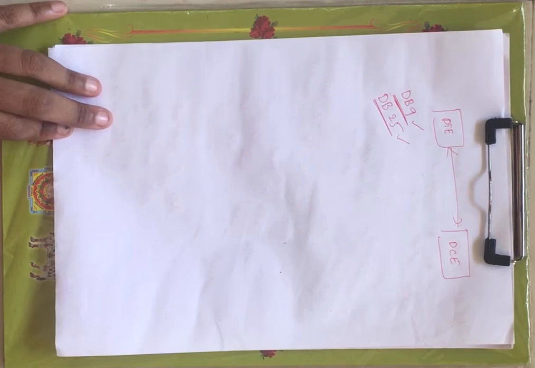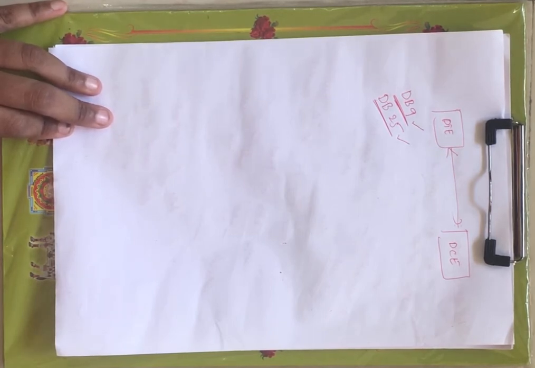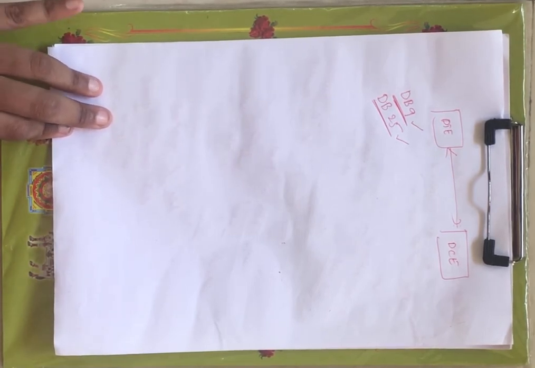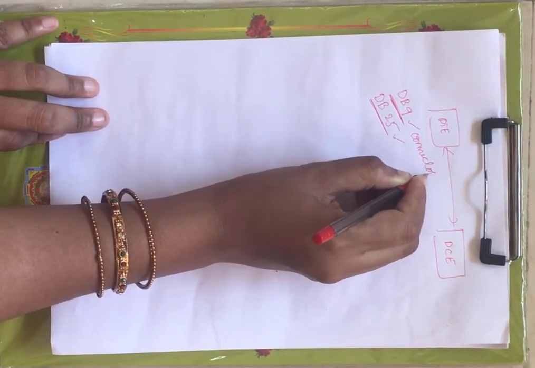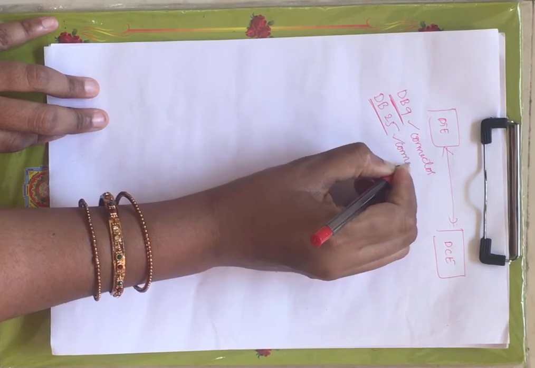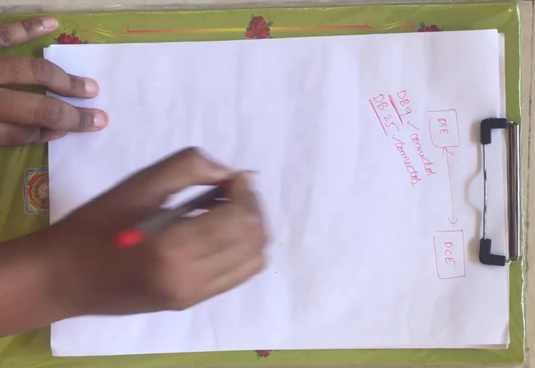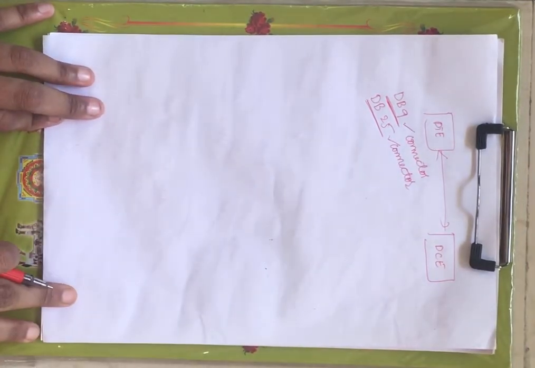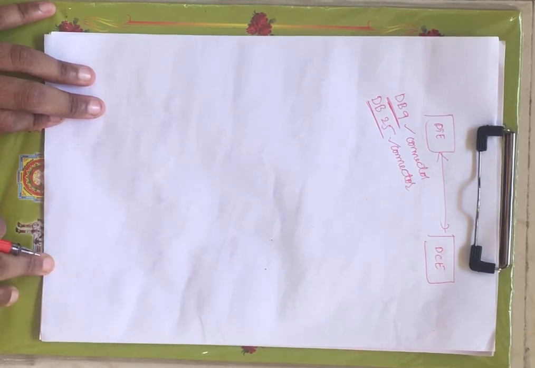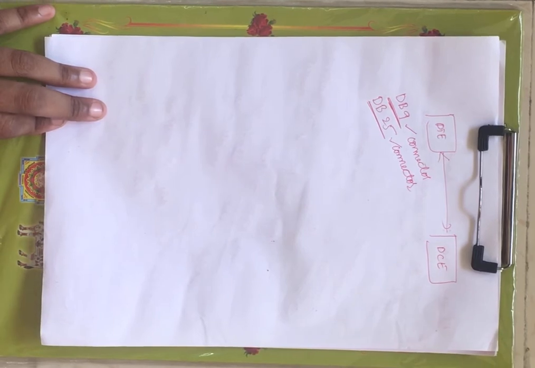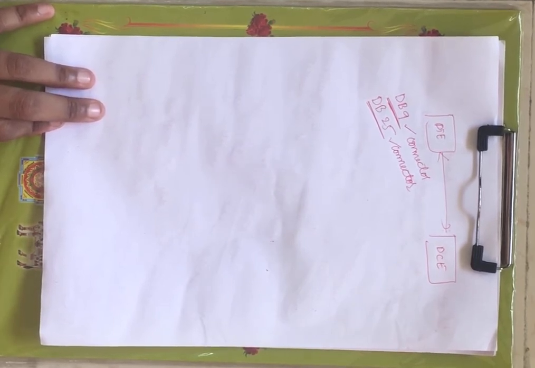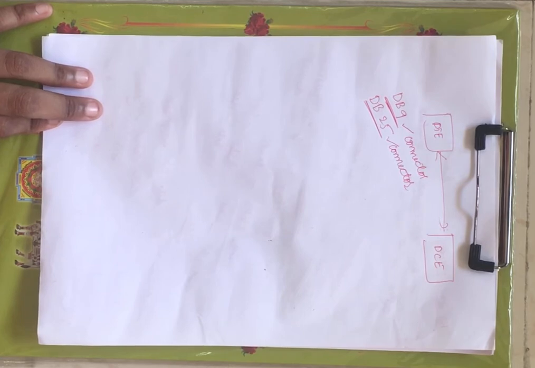We call these connectors. The DB9 connector and DB25 connector. We will see the basic one, the DB9 connector, in this lecture.